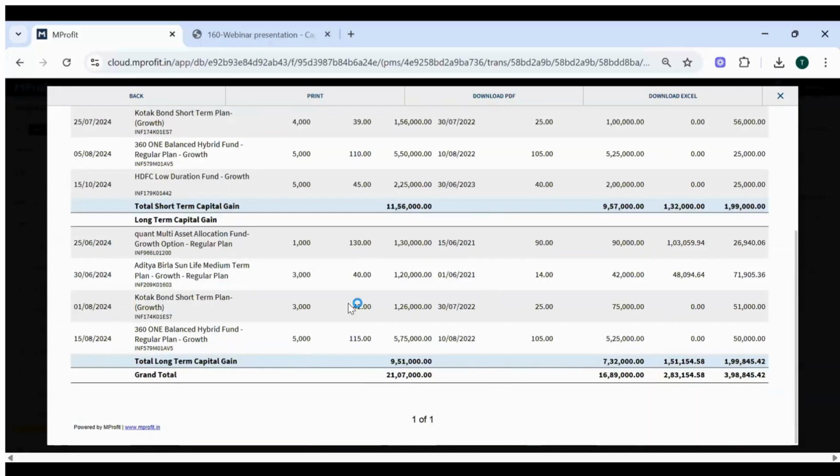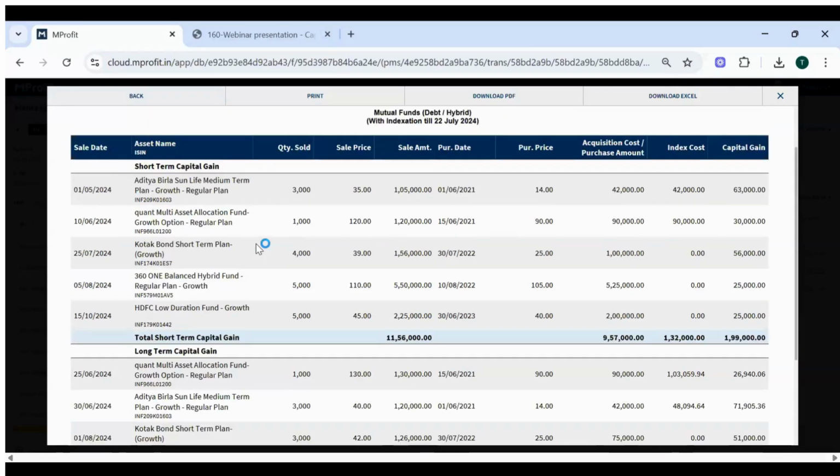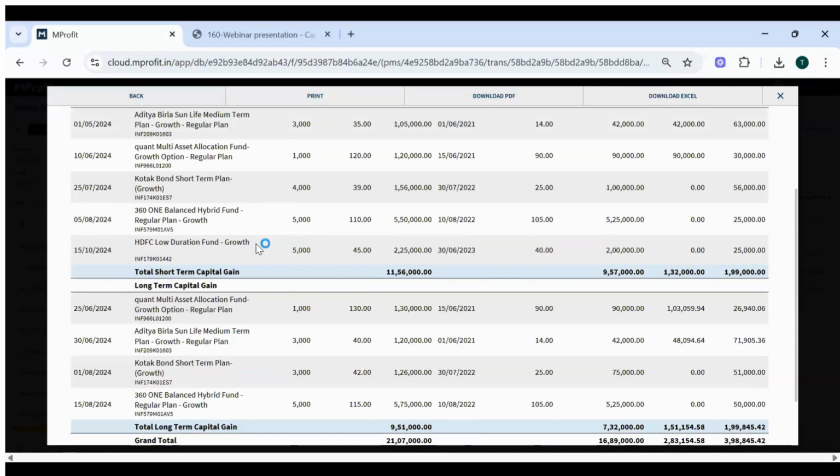Similarly, if I go to the long-term section, you can see the third entry from the bottom, or the second last entry. You see the purchase is in July 2022 and the sale is in August 2024, which is more than 2 years. So it will be calculated as a long-term capital gain. There are two examples I have added, and the system will automatically identify the transactions, whether purchased before 1st April 2023 and sold before 23rd July 2024, or sold after 23rd July 2024, and automatically calculate short-term and long-term capital gains.